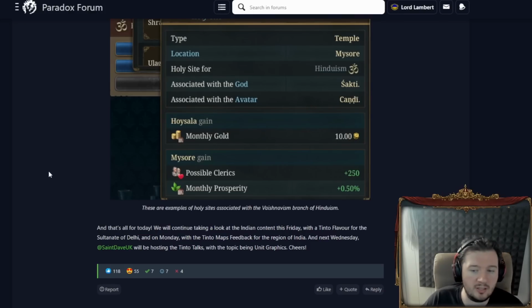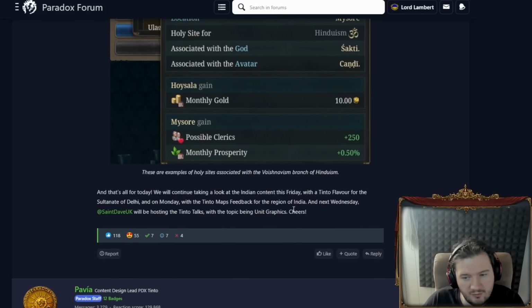We'll continue taking a look at the Indian content this Friday with a Tinto flavour of the Sultanate of Delhi. Looking forward to that. On Monday, Tinto Map feedback for the region of India, and then on Wednesday, St. Dave will be doing the Tinto Talks with the topic being unit graphics. Very cool. Looking forward to that.